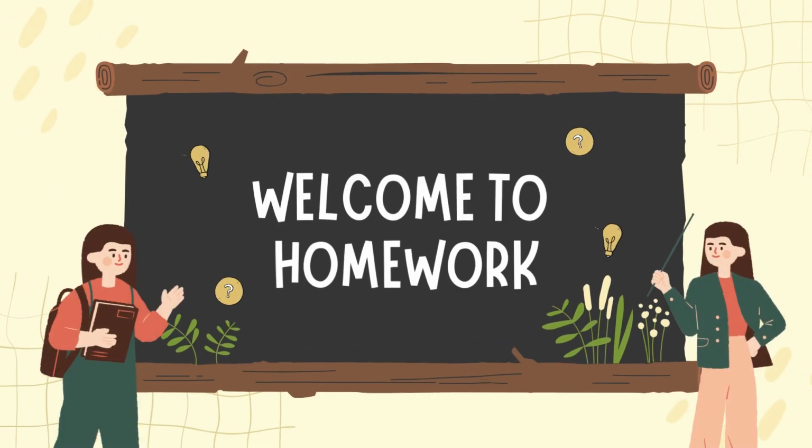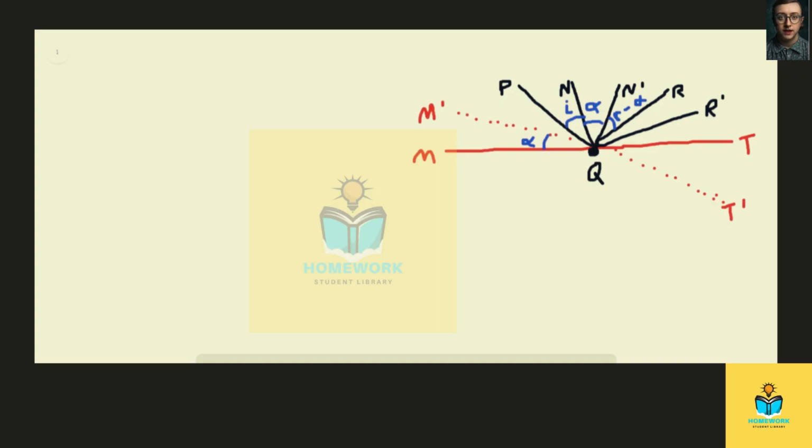Welcome to homework. So we were asked to prove that if a plane mirror is rotated through an angle alpha, then the reflected beam is rotated through an angle 2 alpha, and show that this is a reasonable result for alpha equals 45 degrees.